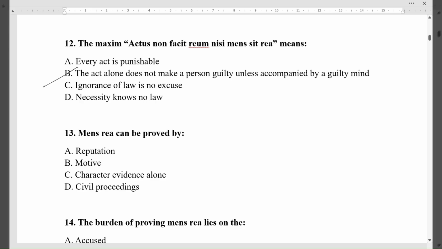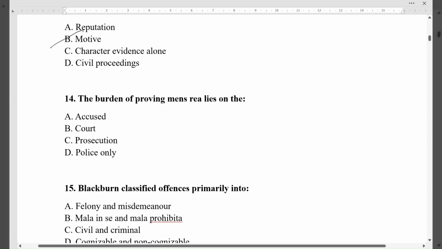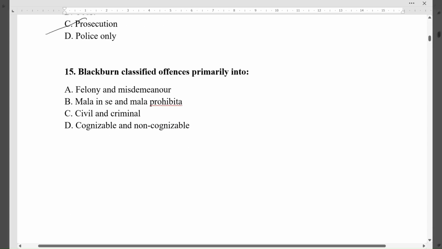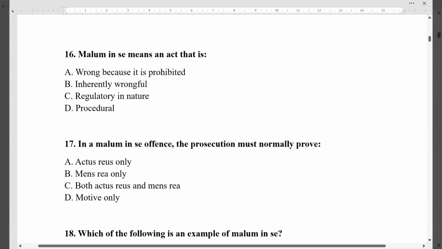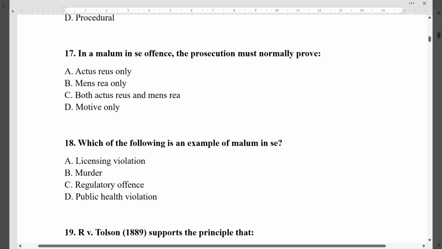Question 13. Mens rea can be proved by. The correct option is B, motive. Question 14. The burden of proving mens rea lies on the. The correct option is C, prosecution. Question 15. Blackburn classified offences primarily into. The correct option is B, mala in se and mala prohibita. Question 16. Malum in se means an act that is. The correct option is B, inherently wrongful. Question 17. In a malum in se offence, the prosecution must normally prove. The correct option is C, both actus reus and mens rea.